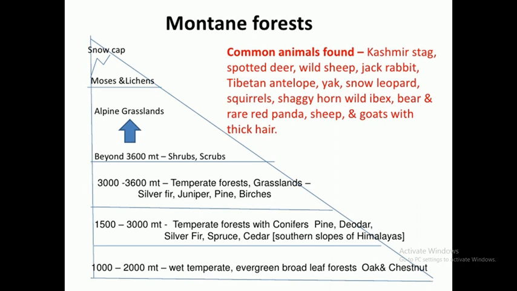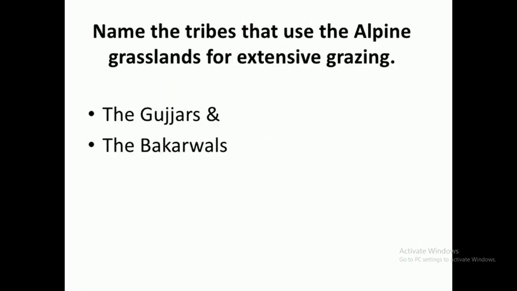snow leopard, shaggy horn wild ibex, bear, and sheep and goats with thick hair. And in the alpine grassland area, there are many nomadic tribal people, because these grasslands are used for the grazing of animals. So which are the major tribal communities found in the alpine grassland area? Mainly there are the Gujars and Bakarwals.